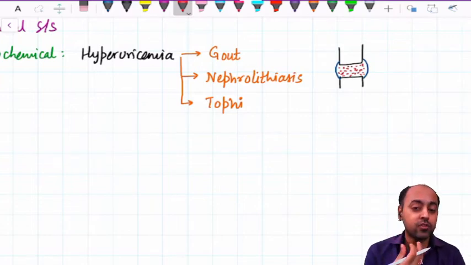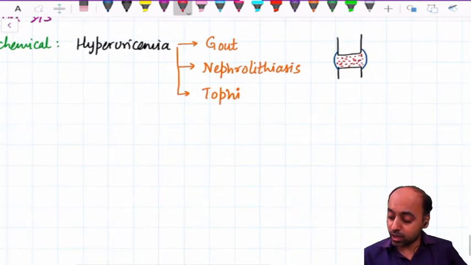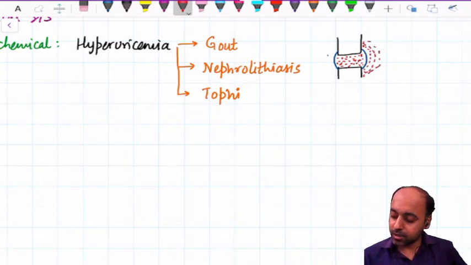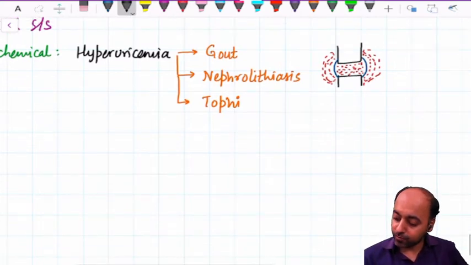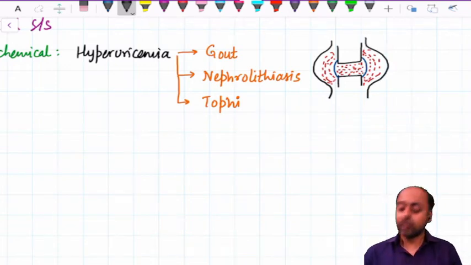But over the course of time, when there is no treatment and the uric acid crystals are continuously present in large amounts, they start seeping outside the synovial membrane, and the overlying skin will protrude like this.